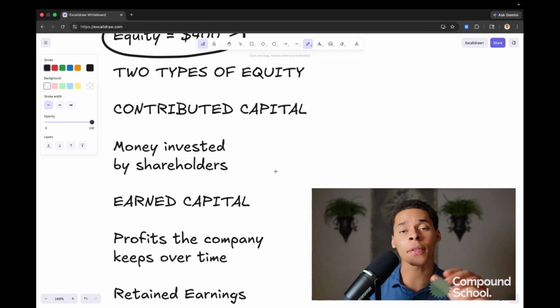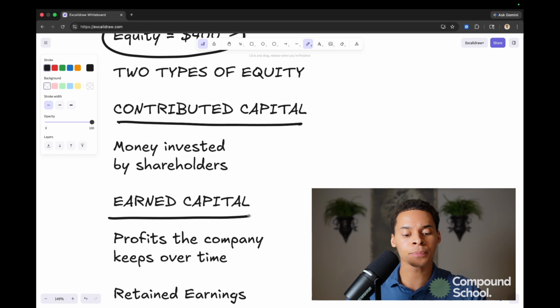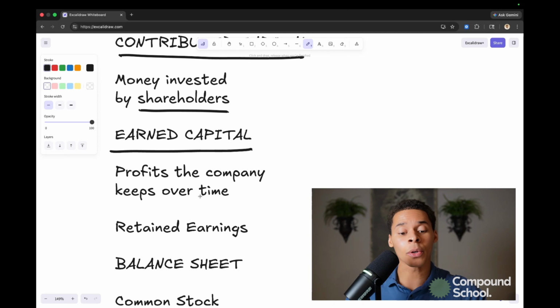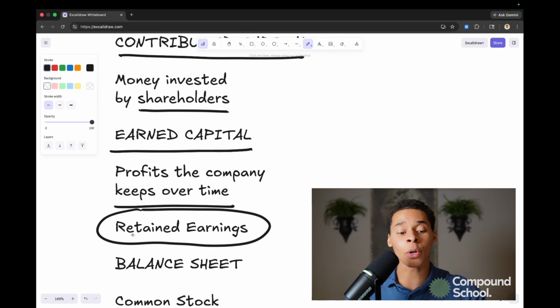And so you must know that there are two main components of equity, namely contributed capital and earned capital. So contributed capital is going to represent money invested by the shareholders, okay, or owners of the company. And earned capital is going to represent the profits that the company keeps over time, okay? And another name for this is retained earnings. And the key word here is retained, okay? It's profits that have been retained by the business.